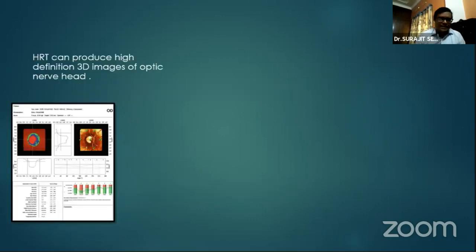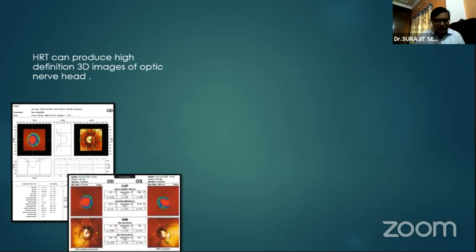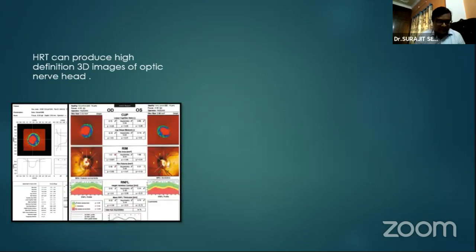First, coming to the HRT part, the HRT can produce a high definition 3D image of the optic nerve head. It uses the confocal scanning laser ophthalmoscope principle. Previously, in HRT1 and HRT2, they were concentrating on the optic disc features only. In the recent machine, HRT3, they have included the RNFL analysis also.